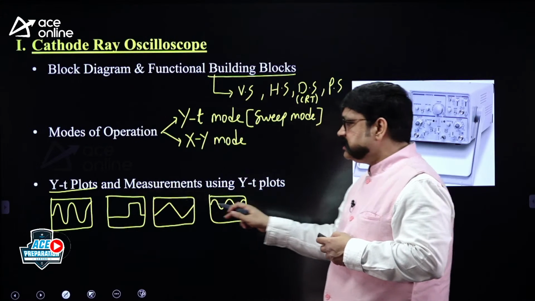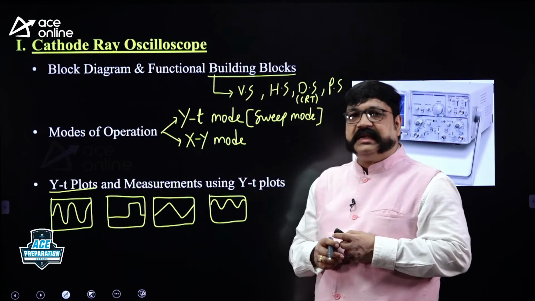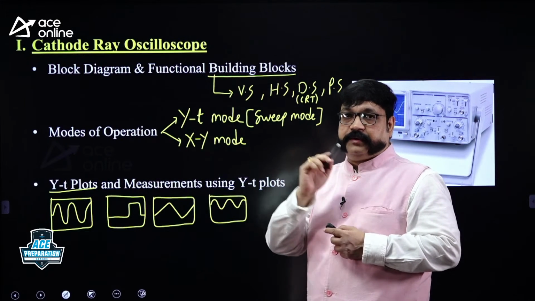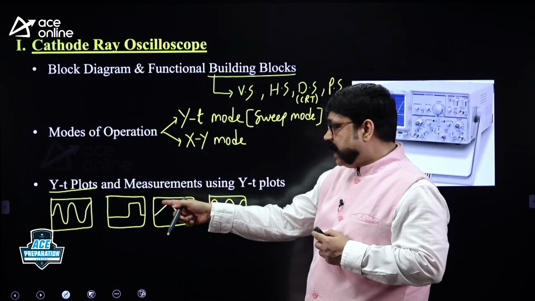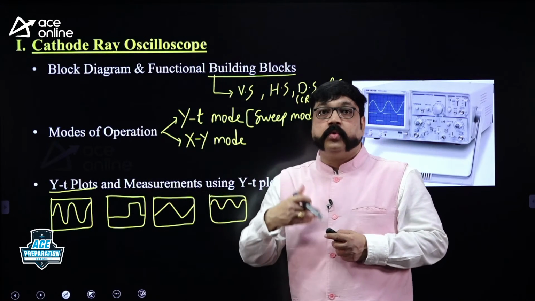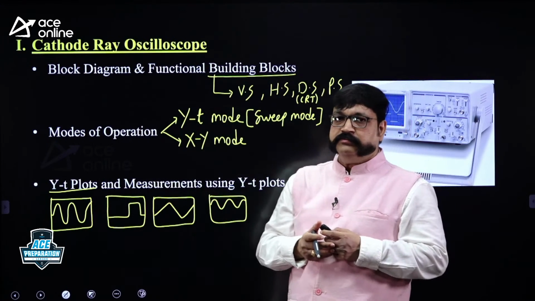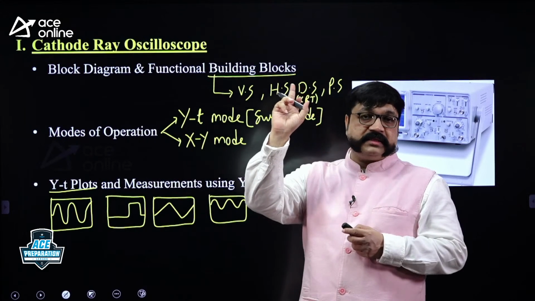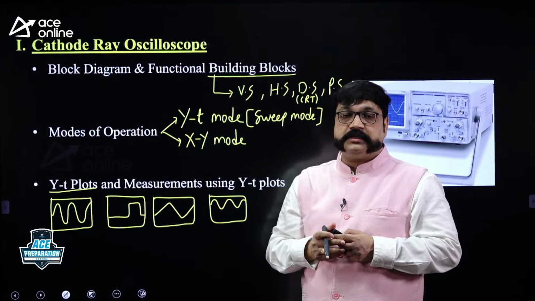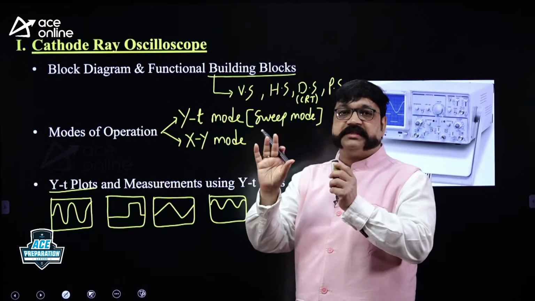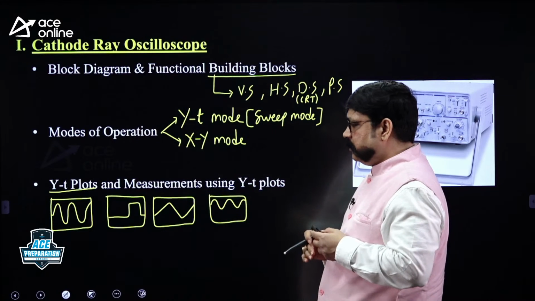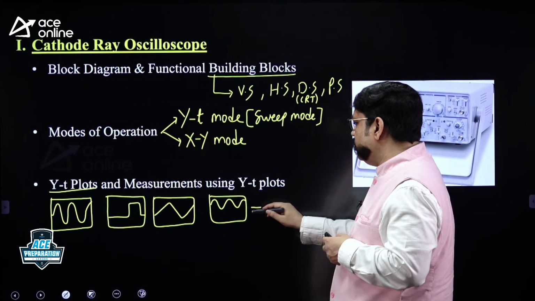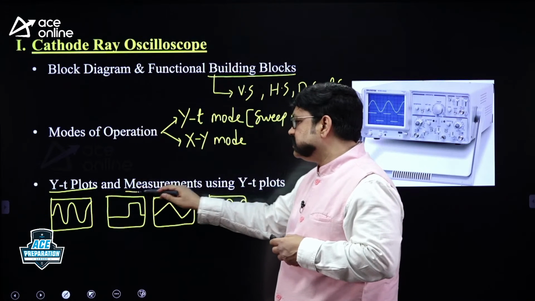These are all known as YT plots, please. Y versus T, like you draw on a graph sheet. Voltage versus time. This is a time domain representation of the unknown signal which you want to measure. Frequency domain representation will be presented by another special electronic instrument that is known as a spectrum analyzer. That frequency spectrum will be present, not this one. So while observing any one of those images, you are going to carry out measurements.